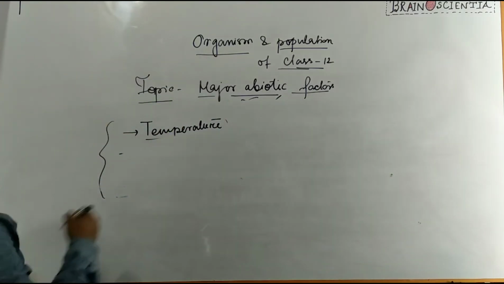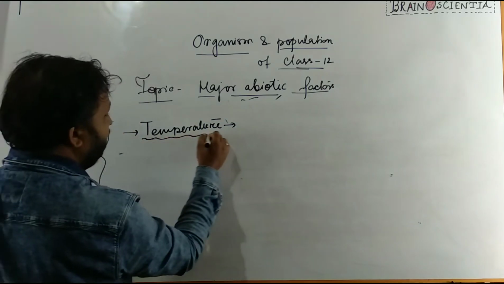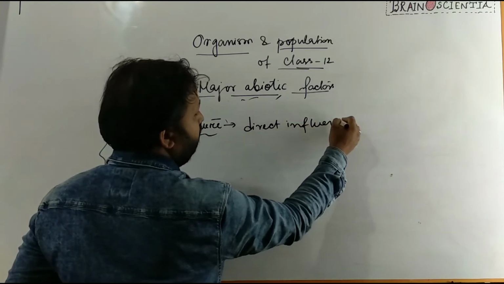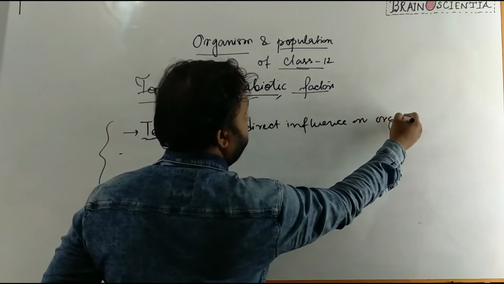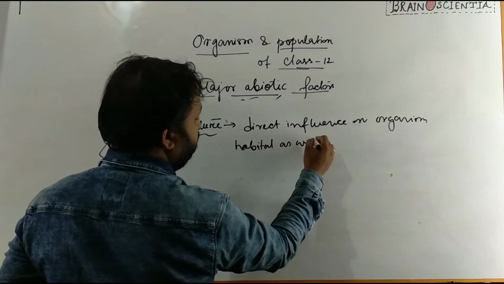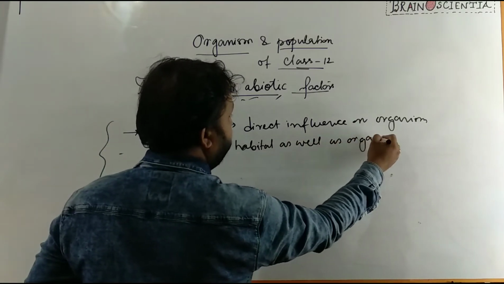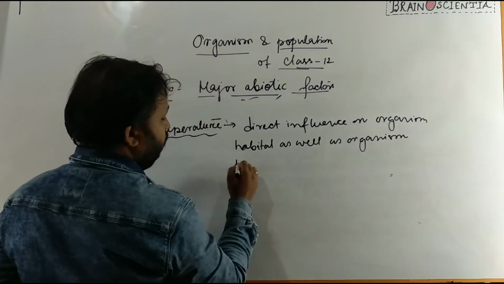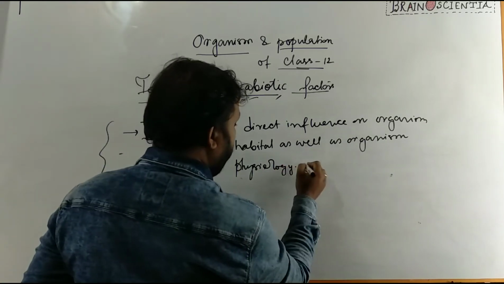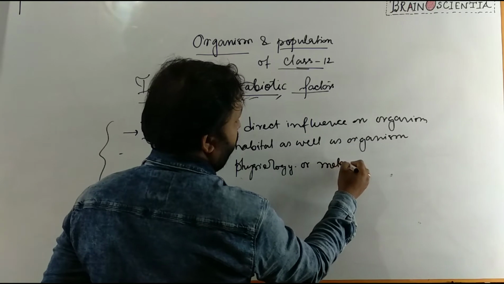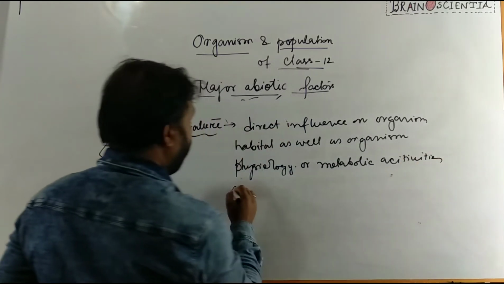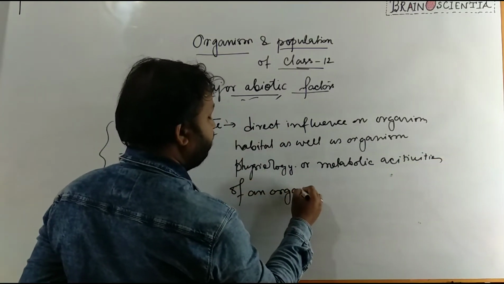Okay, so temperature. Temperature has a direct influence on organism habitat as well as organism physiology, or you can say metabolic activities of an organism.